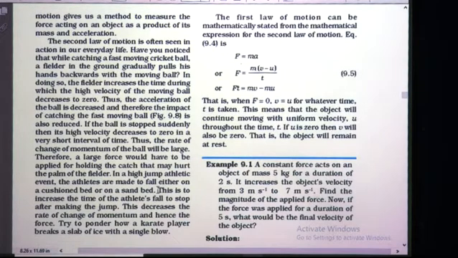It is to increase the time of the athlete's fall to stop after making the jump, which decreases the rate of change of momentum, and hence the force also gets decreased. That means the athlete doesn't get hurt. Try to ponder how a karate player breaks a slab of ice with a single blow.